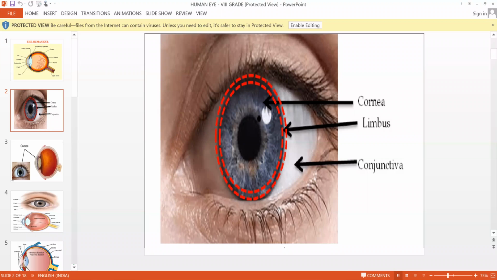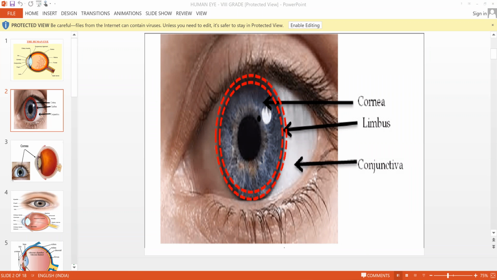Generally, friction will be there only on rough surfaces. Whenever there is a rough surface, the object will experience frictional force. But here the conjunctiva is making the surface smoother. And the tear glands producing tears are also lubricating the surfaces, so they are smooth. So it is stopping the eye from friction. Okay, right. Next we have the cornea.